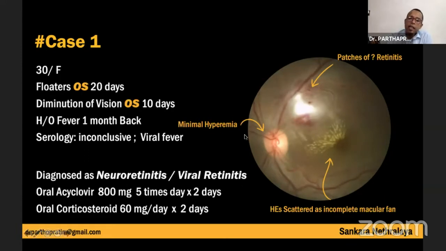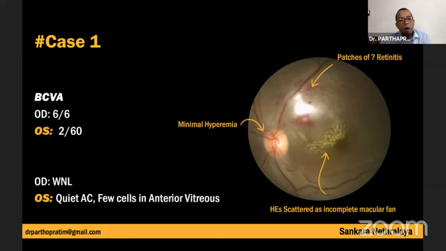As you can see here, the referral doctor actually thought it was a minimal hyperemia, and there was a patch of retinitis, and the hard exudates were scattered as an incomplete macular fan. So on examination, her visual acuity in the left eye was 2/60, and the slit lamp examination showed a white anterior chamber, few cells in the anterior vitreous.